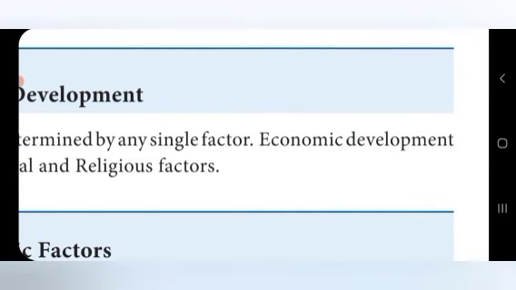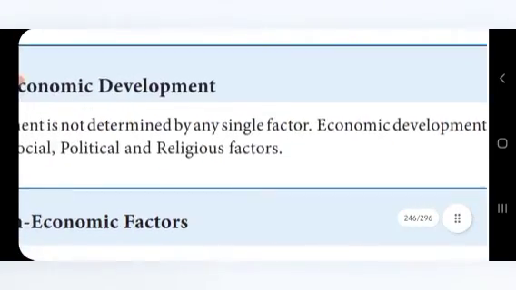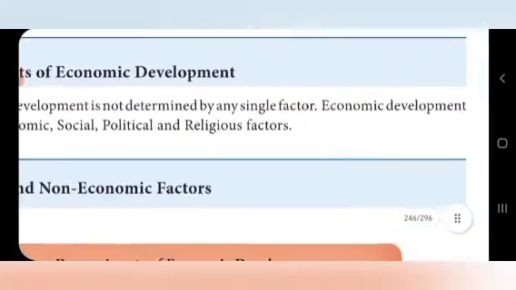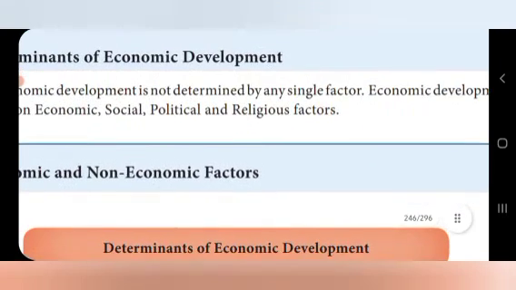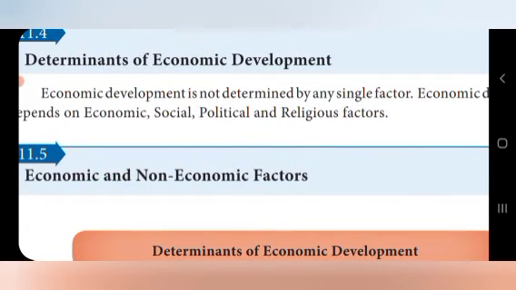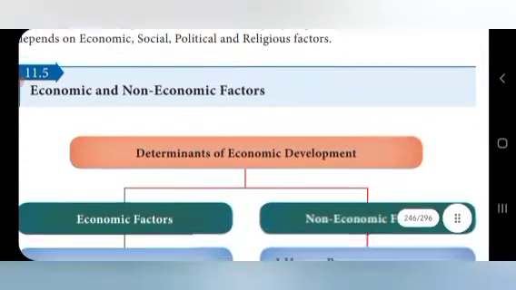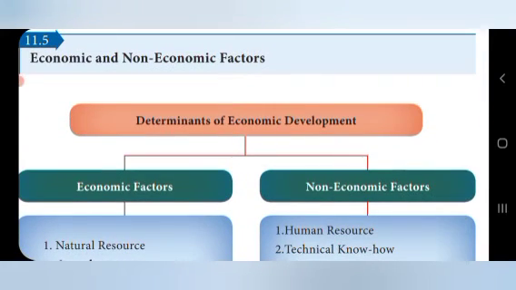The next one is determinants of economic development. What are the determinants of economic development? Economic development is determined by infrastructure, social, political and religious factors, and economic factors. These are the determinants of economic development. See here, the economic and non-economic factors are given in two flow charts. One flow chart is economic factors, another one is non-economic factors.